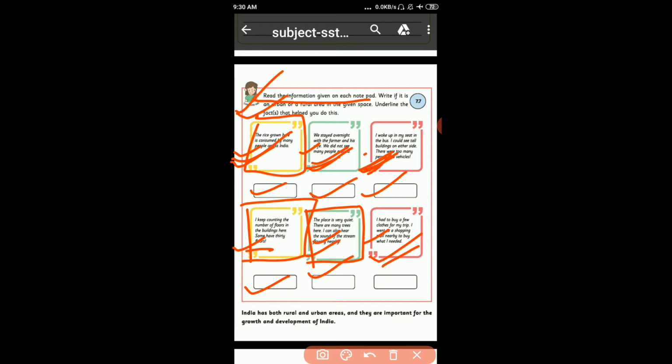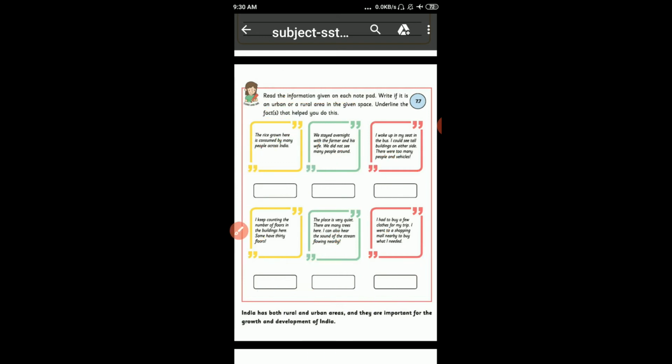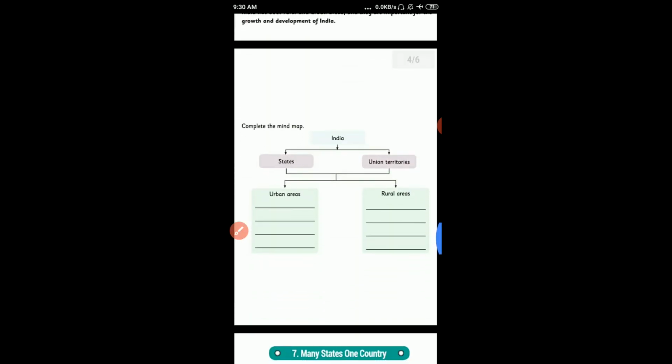So what is the answer here? So the answer is urban. Students, in first, rural, urban, rural and urban. Got it everyone? Okay. Then move on. Next page.